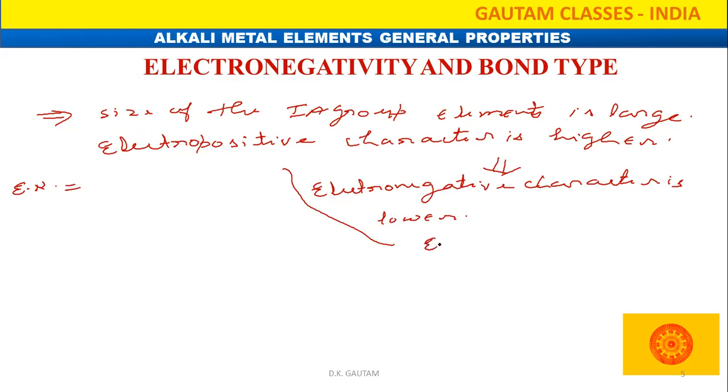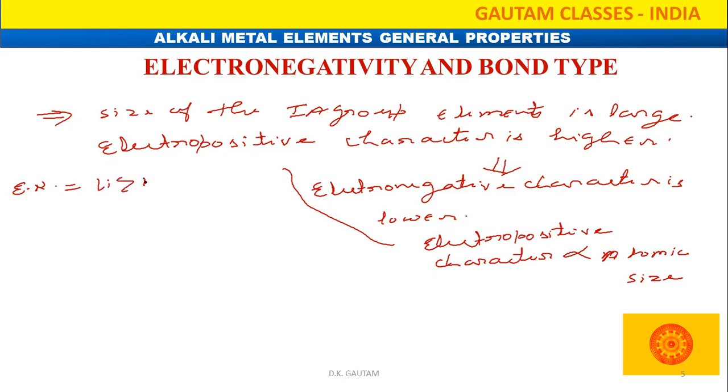Actually, electropositive character is directly proportional to what? Atomic size. Directly proportional to atomic size. And electronegative character is inversely proportional to atomic size. So what about electronegativity here? Lithium has the highest, then sodium, then potassium, then rubidium, and after that comes cesium.